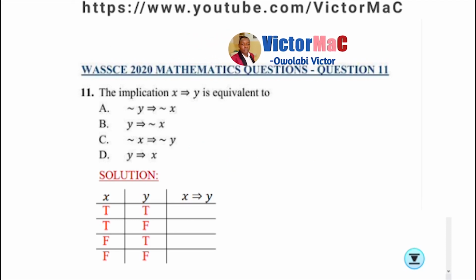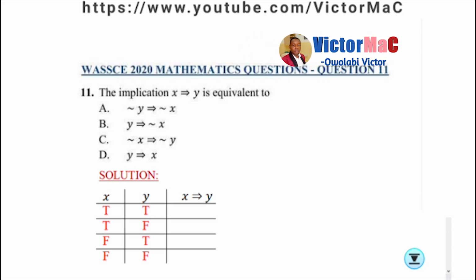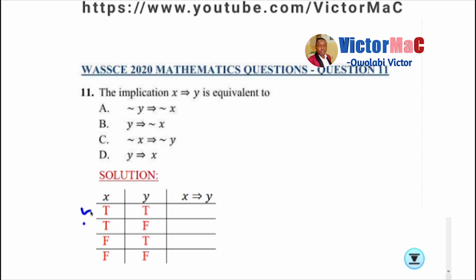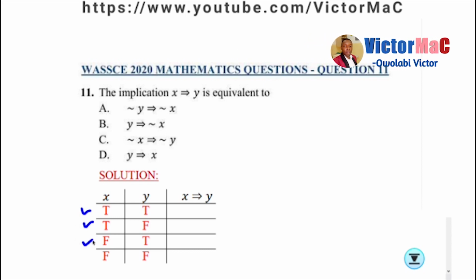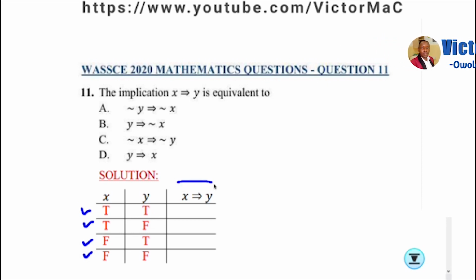When x is true and y is true, we have it here. When x is true and y is false, when x is false and y is true, and when x is false and y is also false. Now, the implication x implies y.